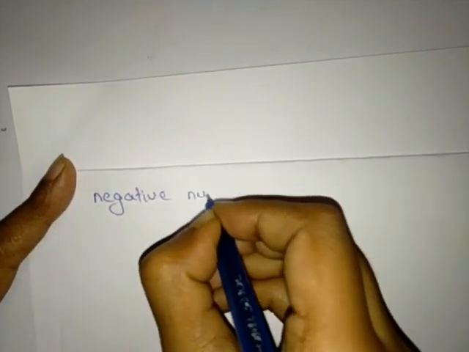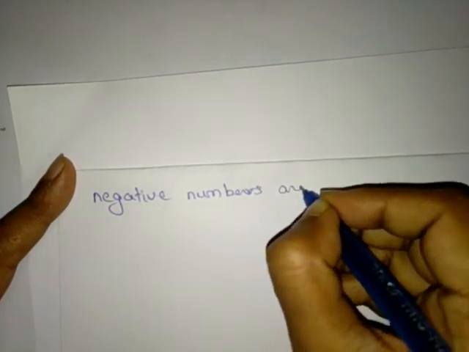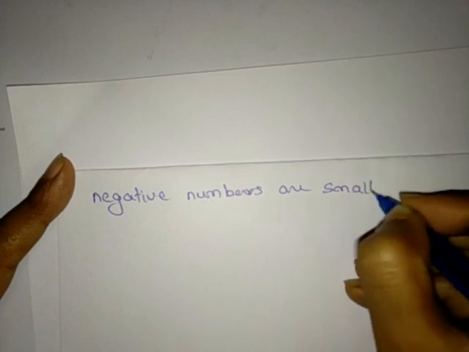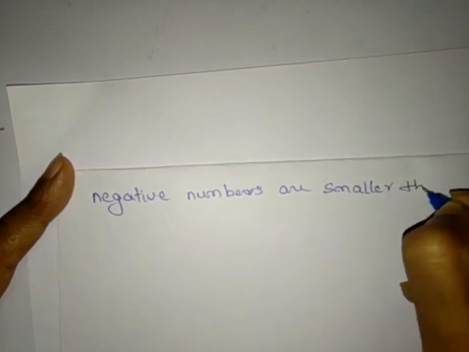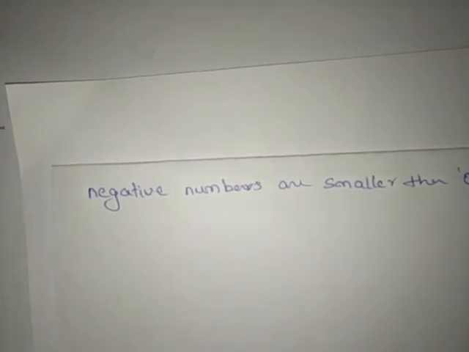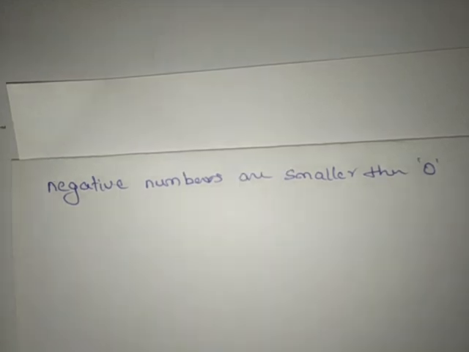Negative numbers are smaller or less than 0. They will always be smaller or lesser than 0. We'll consider one example.